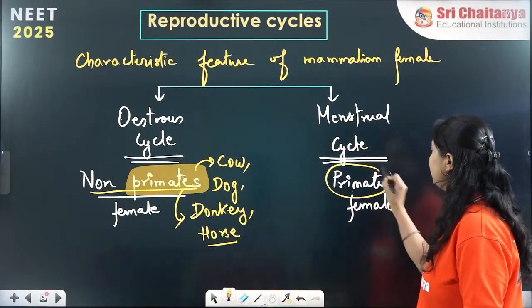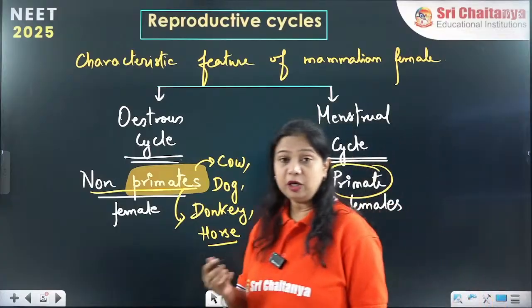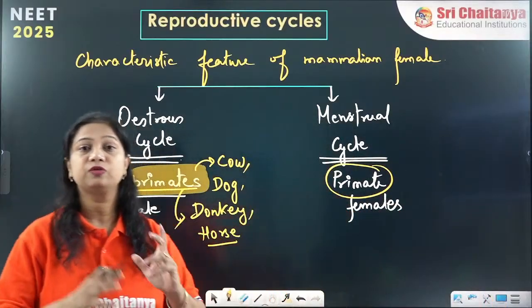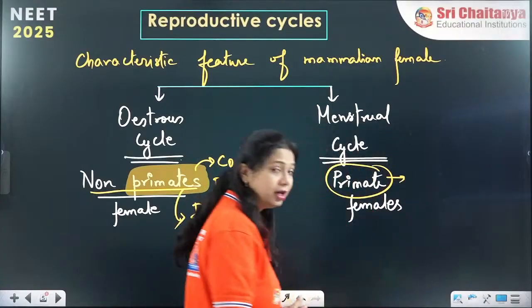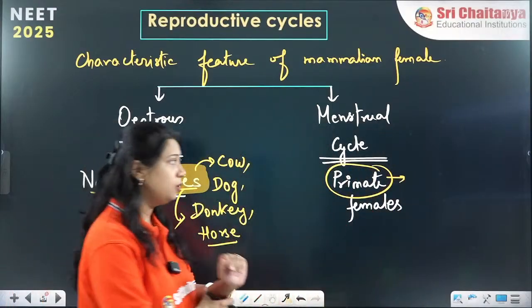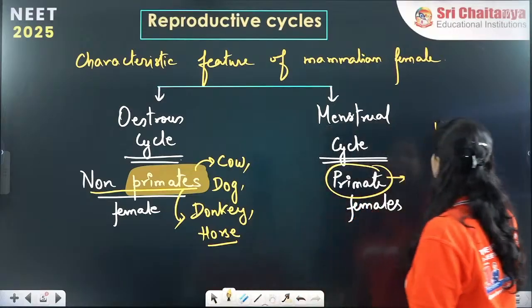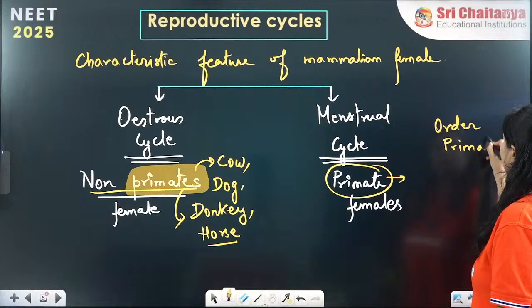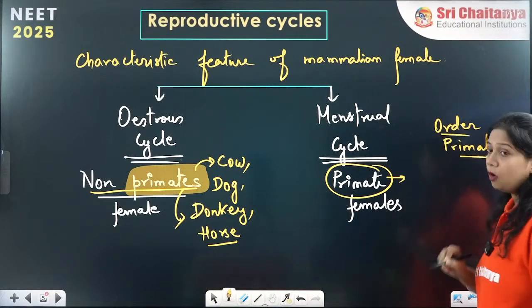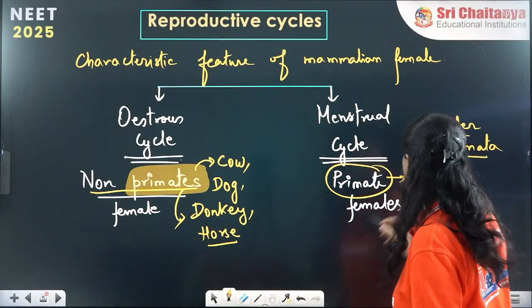Then what are primate organisms? Because non-primates are these ones which we know commonly. So who all will be included as the primate organisms? Primate organisms are the ones which belong to the order Primata. One order is there called Primata, in which different organisms are included.